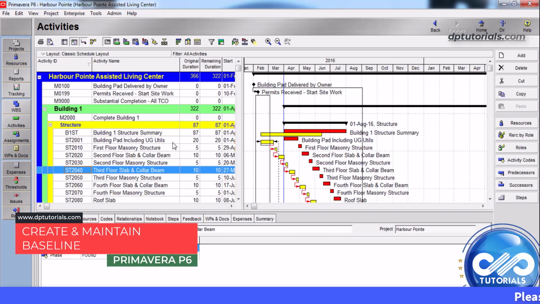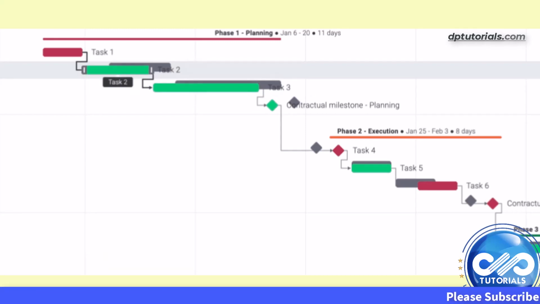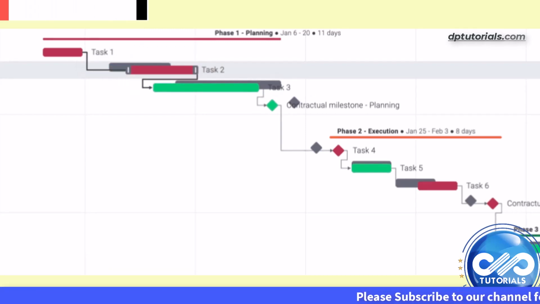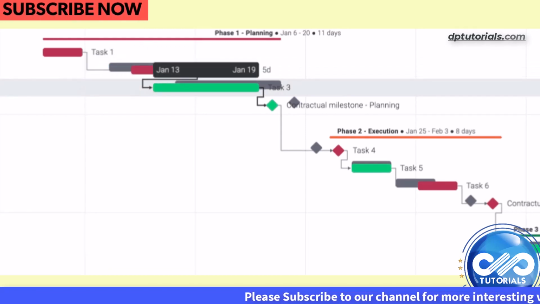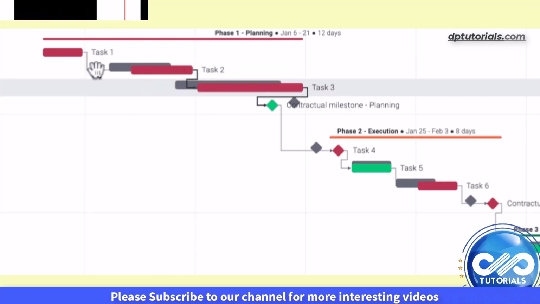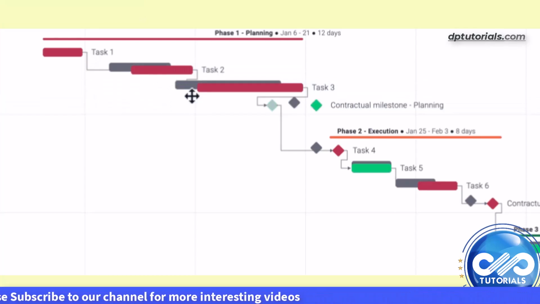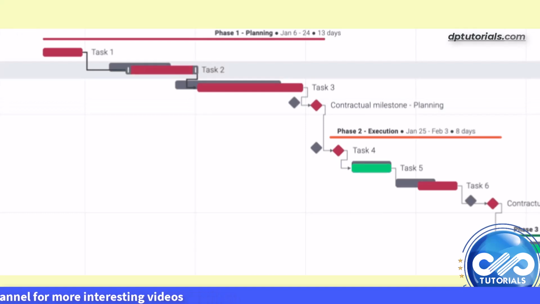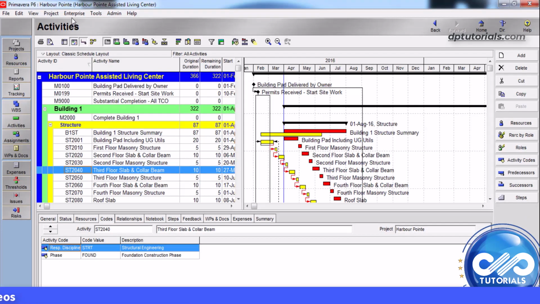In project management, a baseline is a reference point that captures the initial project plan. Creating and maintaining baselines is essential for tracking project progress and ensuring that the project stays on track. Now let's jump into the Primavera P6.